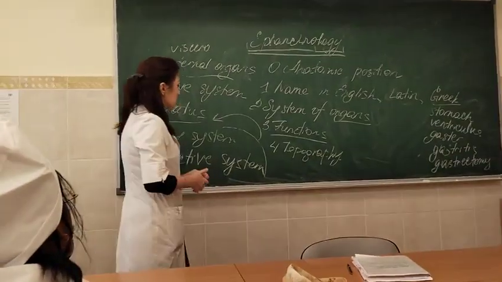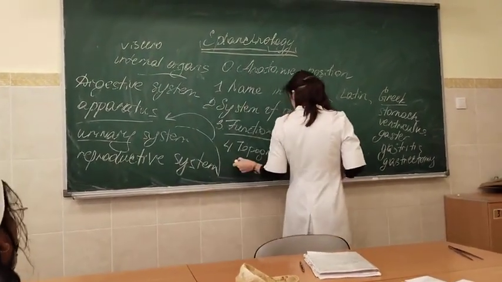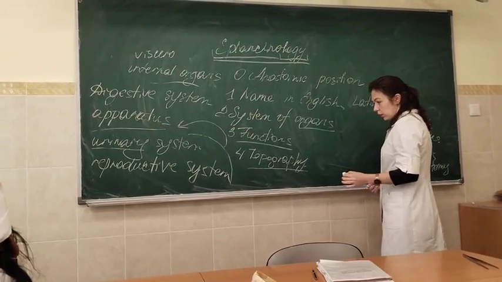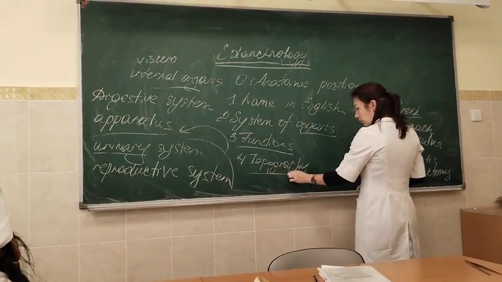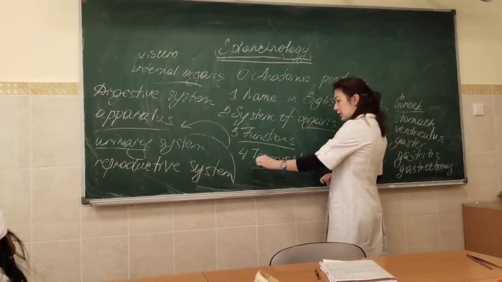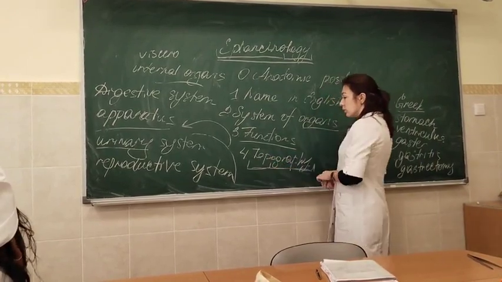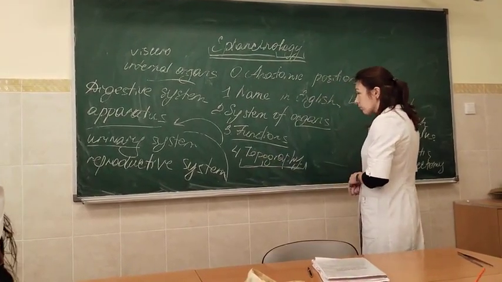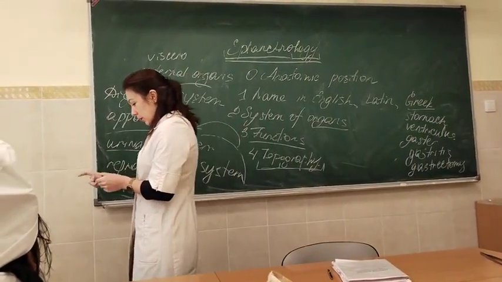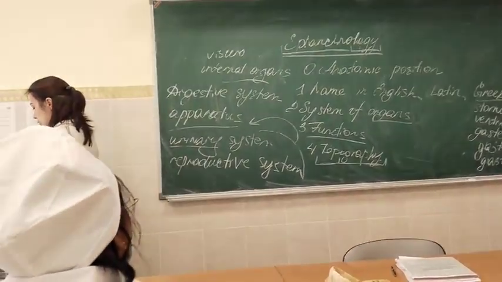And so, the next point of the plan is topography. Topography is the description of the location of the organ. Graph means writing, it's also a Greek term. Topo means place. When you reach third year, you will study a subject named topographic anatomy and operative surgery.